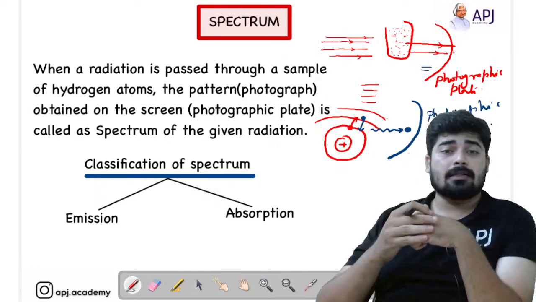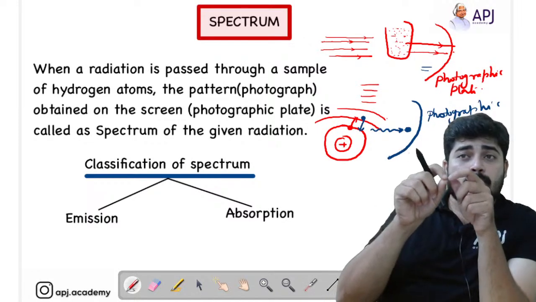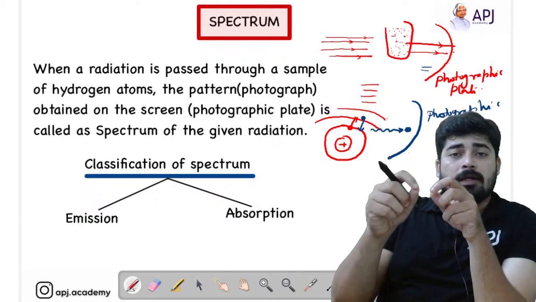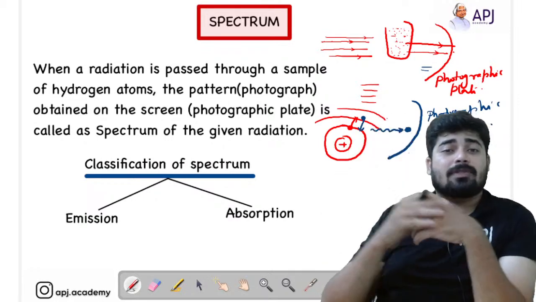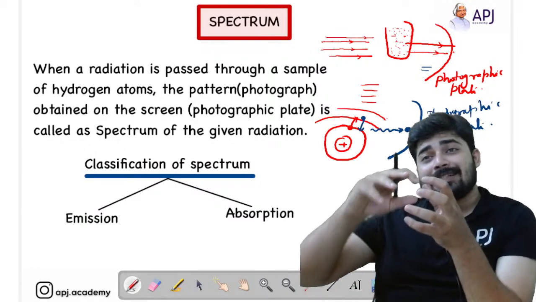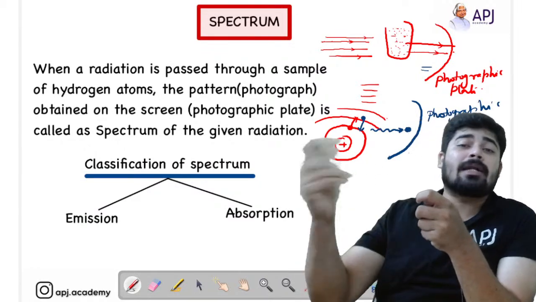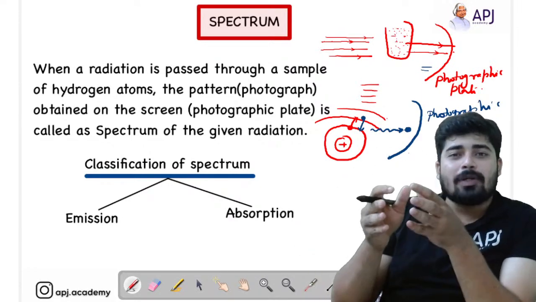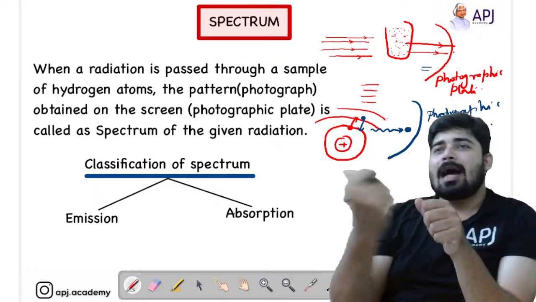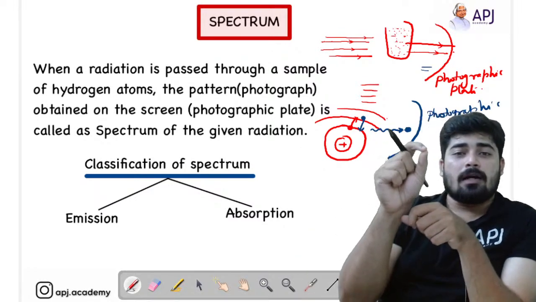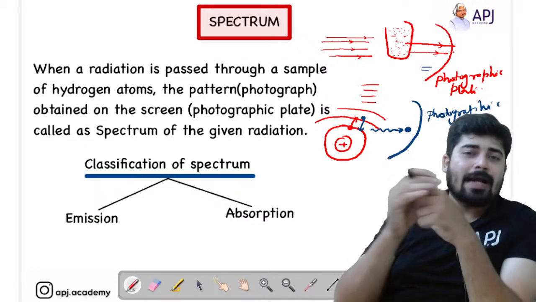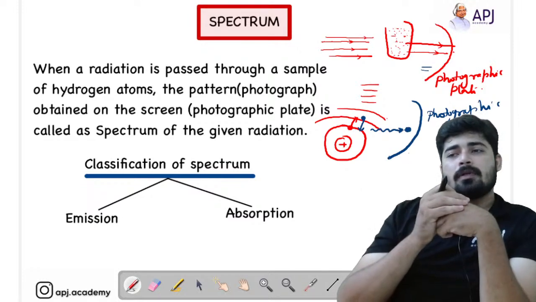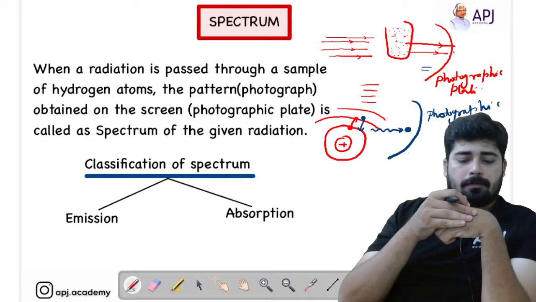Why are they considered so? Because the radiations which the hydrogen atom does not absorb have already been absorbed by the atoms. That's why it does not absorb the same frequency, energy or radiation again. It is actually the same radiation that has been absorbed, and the rest has passed through the hydrogen atoms without absorption. Hope that is clear for you. So that is called the absorption spectrum.